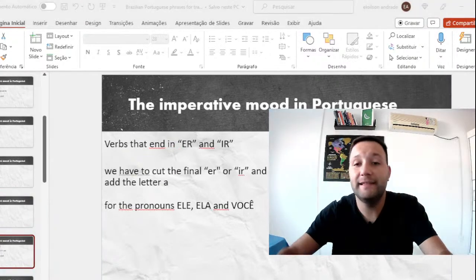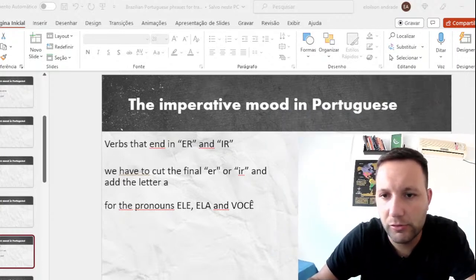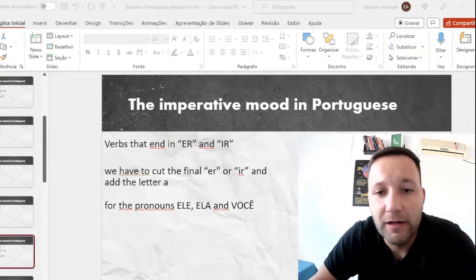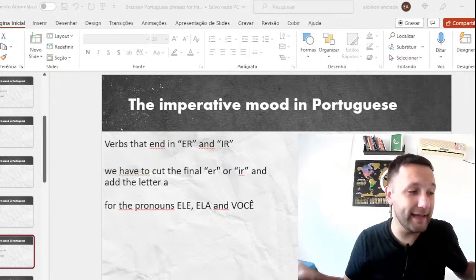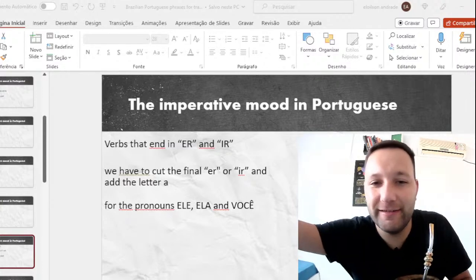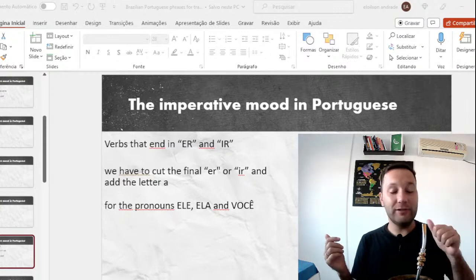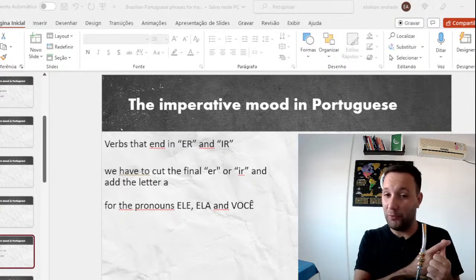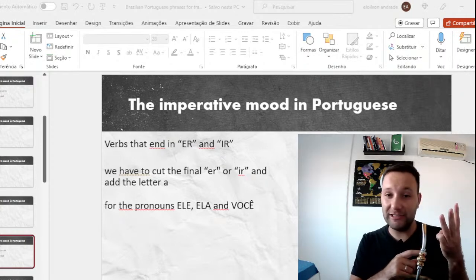Now the verbs that end in er and ir. What is the idea? It's the same standard. Yes, I'm telling you, Portuguese is not difficult. Who said Portuguese was difficult? Pay attention to this tense. We don't make a conjugation for the first pronoun, eu. It's three conjugations.